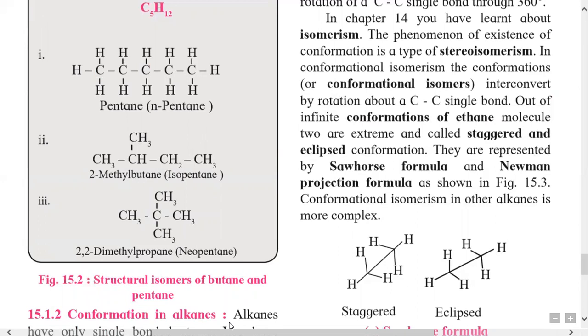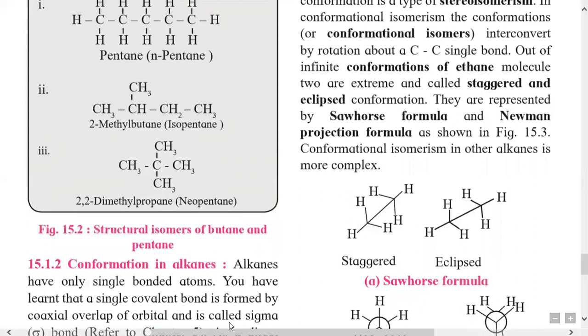The second structural isomer of pentane is isopentane, and it is CH3, CH, CH3, CH2, CH3. Here, the second carbon contains one side chain of one carbon, that is a methyl, and hence the common name is isopentane.